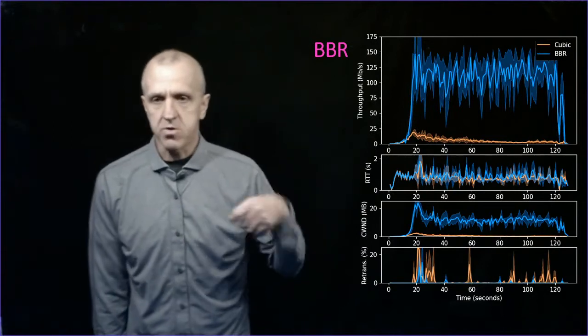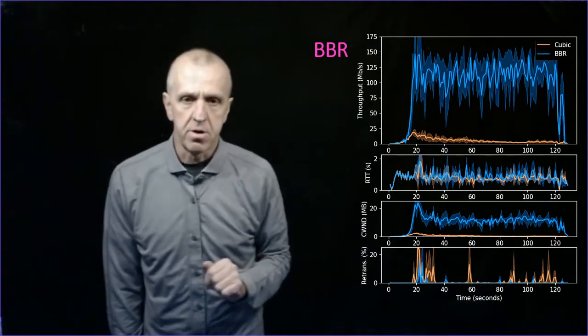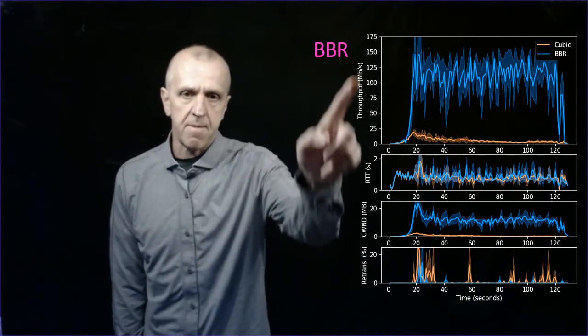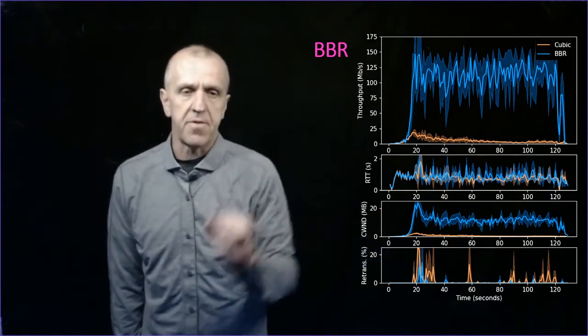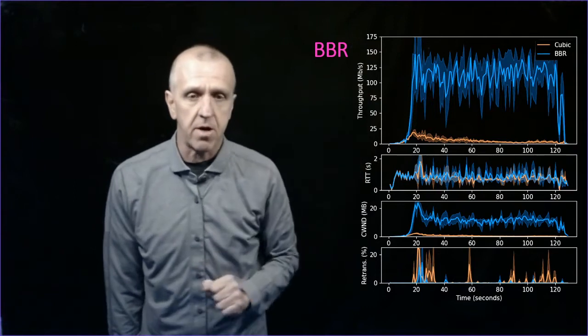So this is now, again, 2 flows. One's the default Cubic, the other one's now my BBR flow. And so the BBR is depicted in blue, the Cubic's in orange. And again, this is the same axes, 2 minutes of flow, and this is throughput on the top. And the BBR is blue. And so you can see the BBR is way higher in this case than my Cubic. My Cubic's way down here.